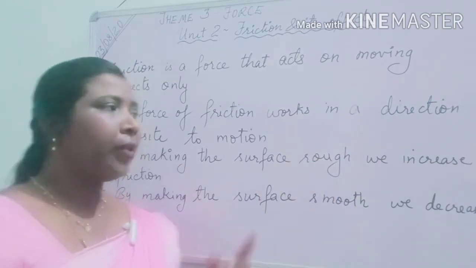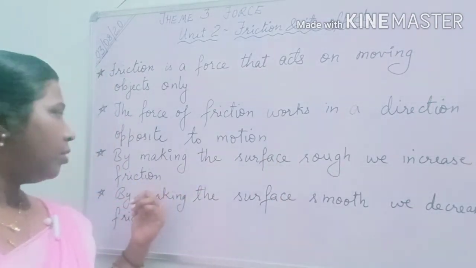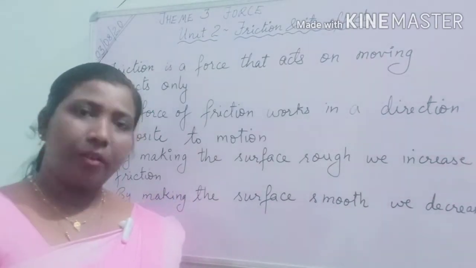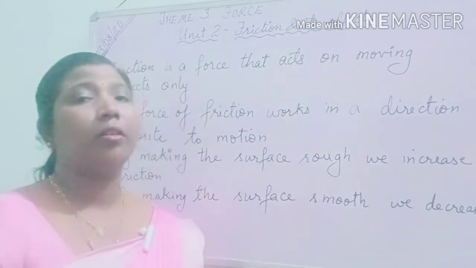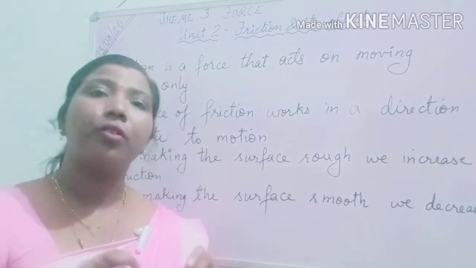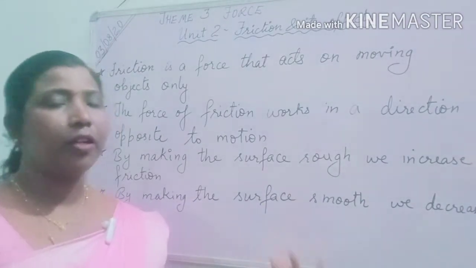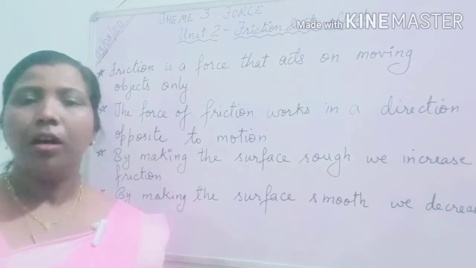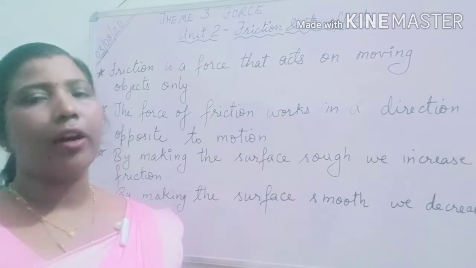Is that clear? By making the surface rough, we increase friction. So by making the surface smooth, we decrease the friction. Understood?